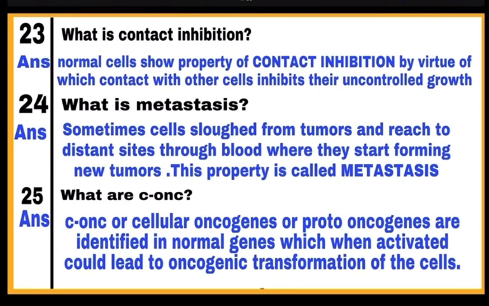Question number 25, what are C-onc? C-onc or cellular oncogenes or proto-oncogenes are identified in normal genes, and when they are activated they could cause oncogenic transformation of cells. Means अगर सेलुलर oncogenes एक्टिवेट हो जाएं जो नॉर्मल सेल्स में पाए जाते हैं, then they change नॉर्मल सेल्स और नॉर्मल सेल्स में अनकंट्रोल्ड ग्रोथ स्टार्ट हो जाती है and lead to formation of tumor. So these are called as C-onc and cellular oncogenes or proto-oncogenes.